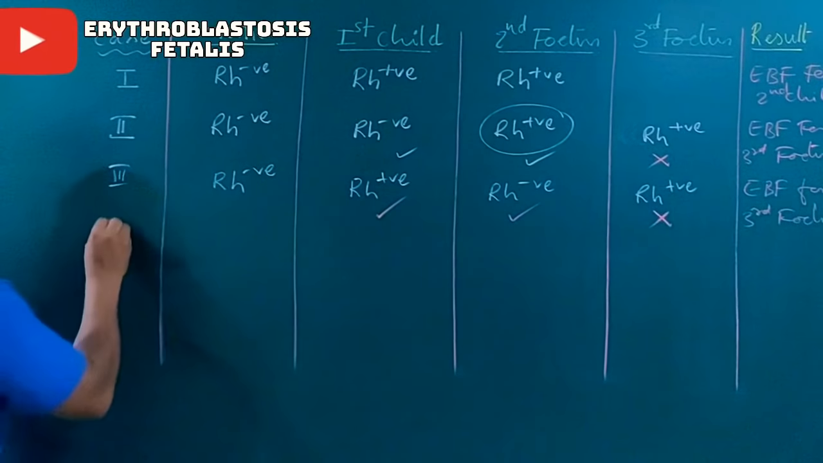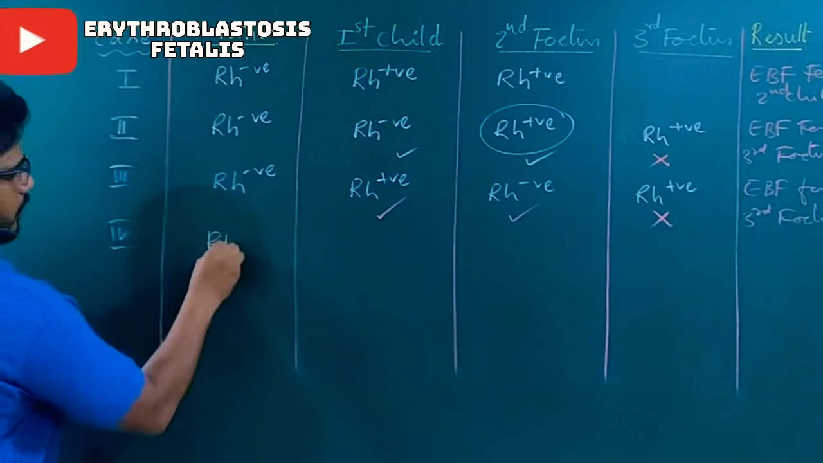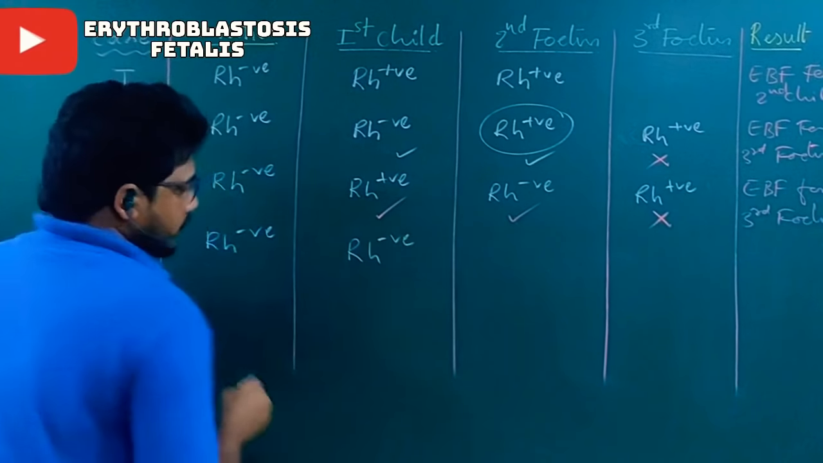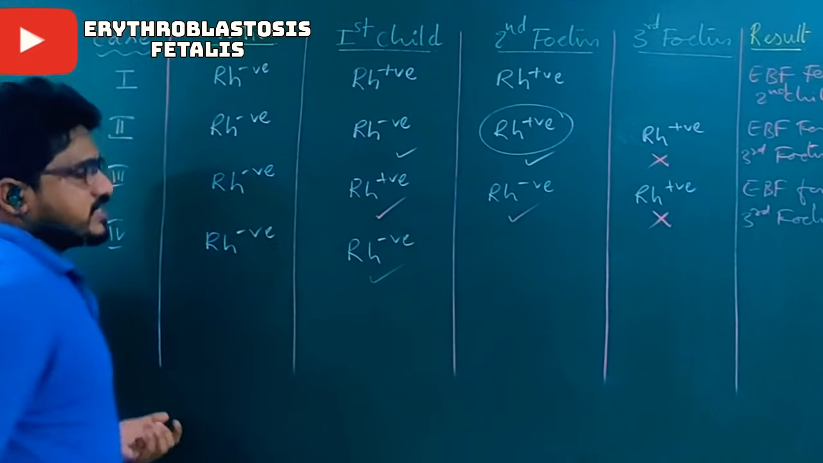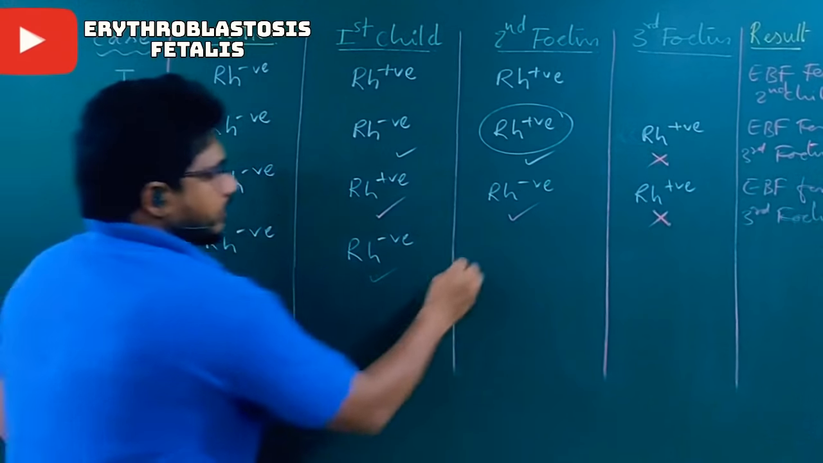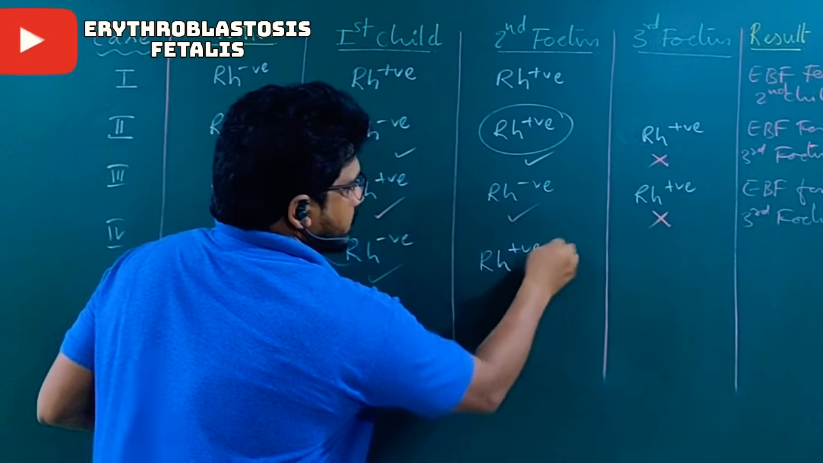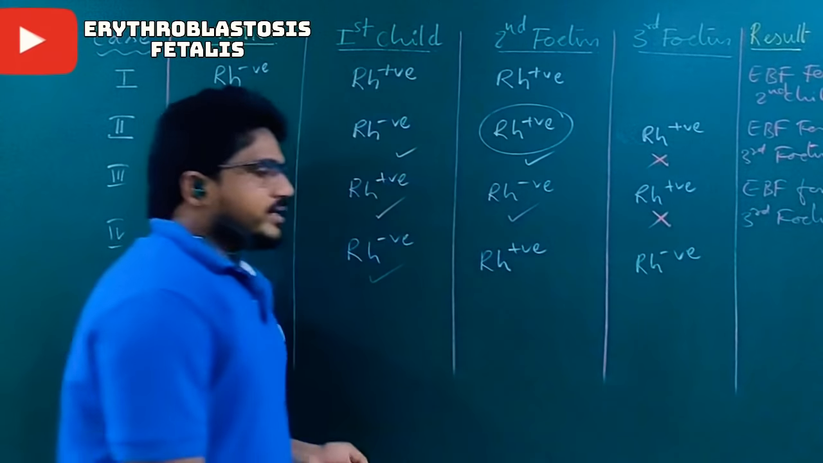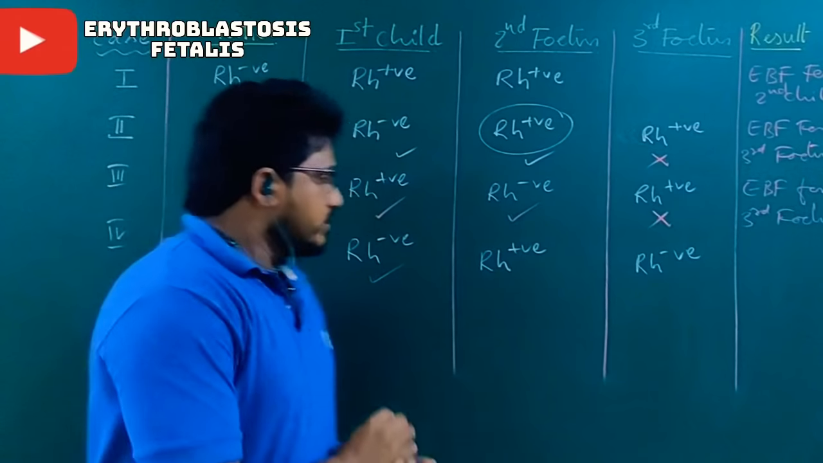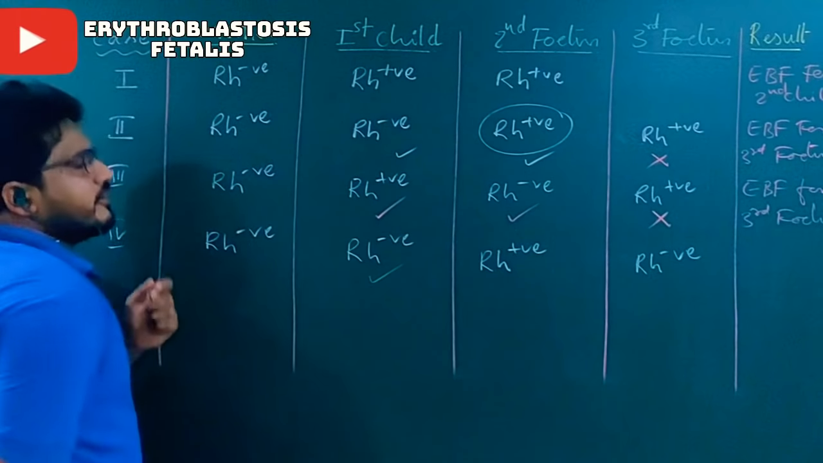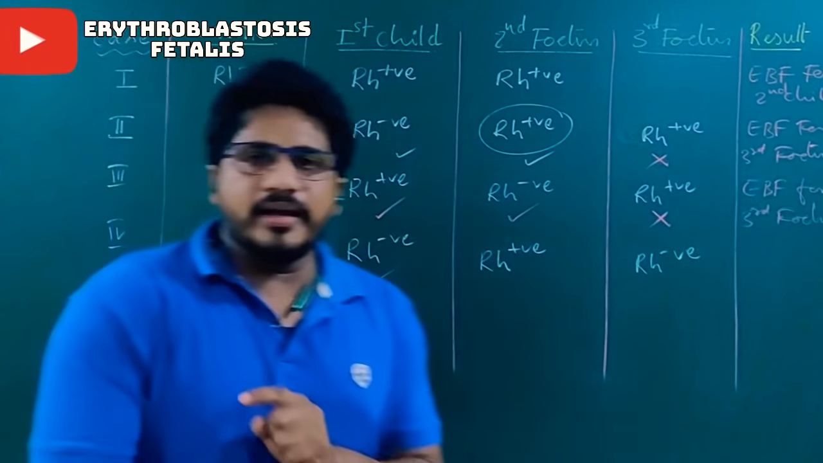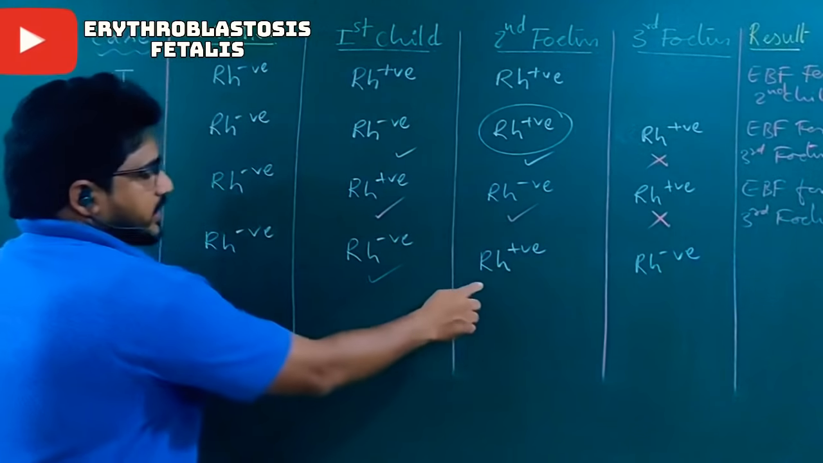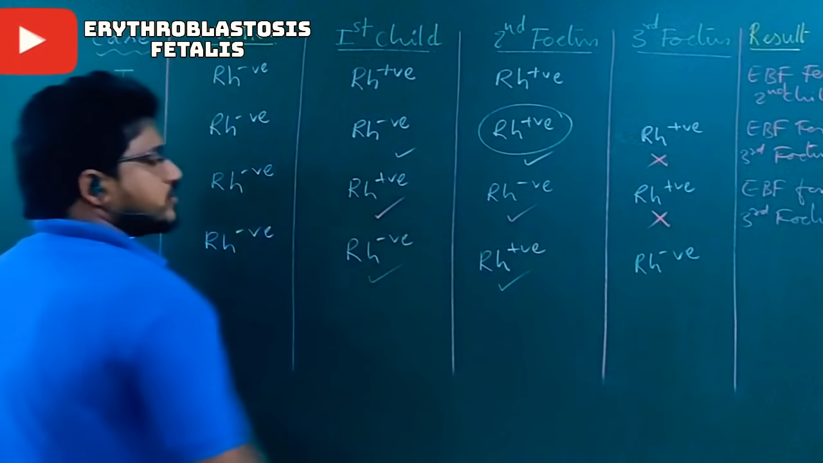And the next case, the fourth: the mother is Rh negative, the first fetus is Rh negative, so ultimately it is safe, no reaction. The second one is Rh positive, and the third one is Rh negative. They have only three children. The first child is always safe, there is no doubt, guys. In EBF, the first child, whether positive or negative, will be safe. Now the second child is positive. He is also safe here.